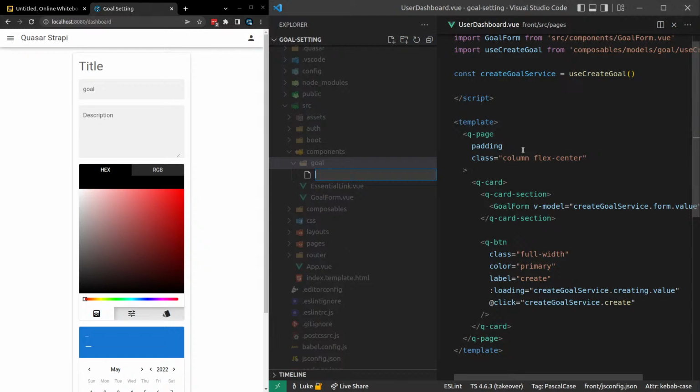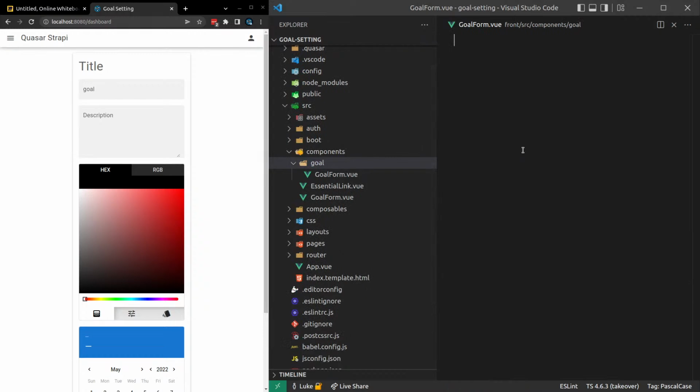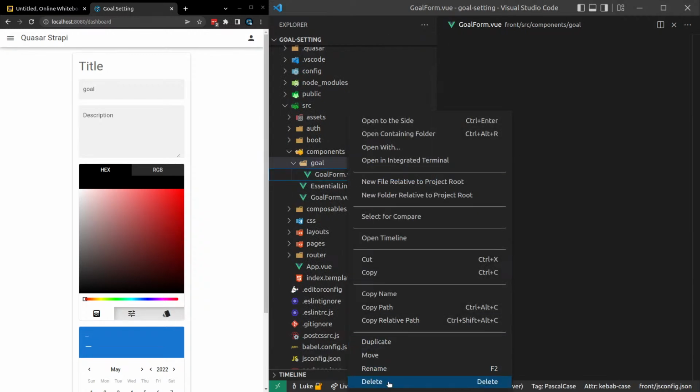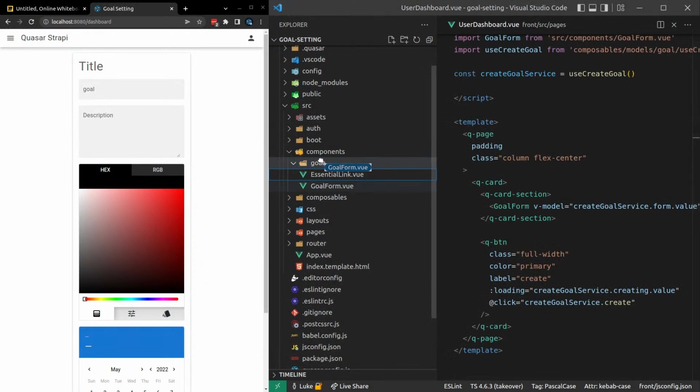let's have the goal form. I can probably call this form. No, I like to use the full word. Goal form makes it easier to find. Dot view. Well, we've already got that, so we can just drag that directly in there.